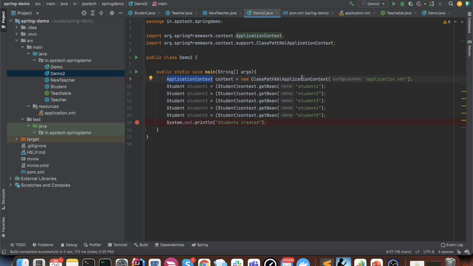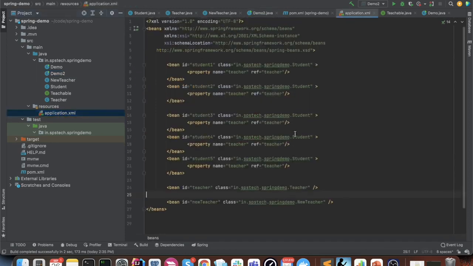So we are using ClassPathApplicationContext, and we are specifying a file here, application.xml. If we see in the resources, we have this file. So when this line executes, it will read this file and create the application context. So first let's see what is inside this file. In this file, we have all our objects, like earlier we had student 1, 2, 3, 4, 5.